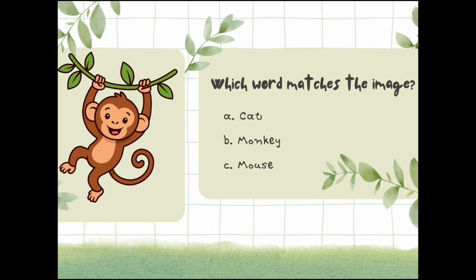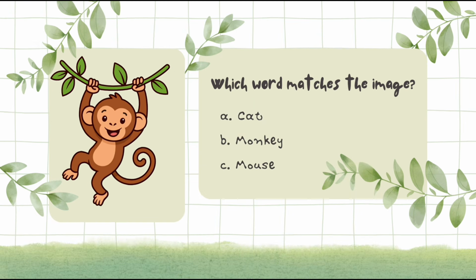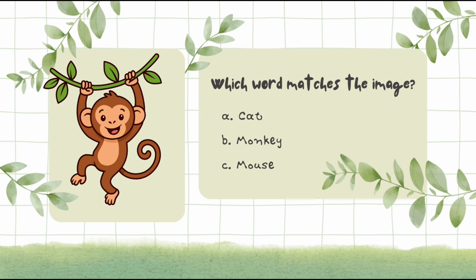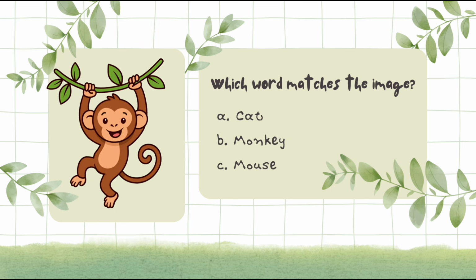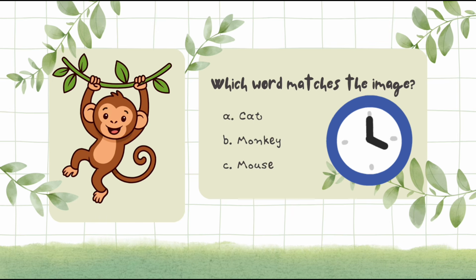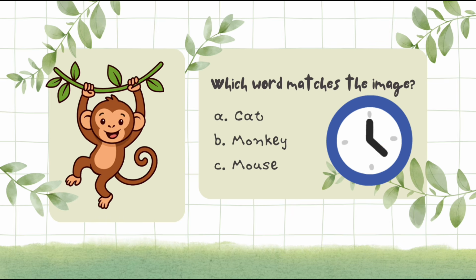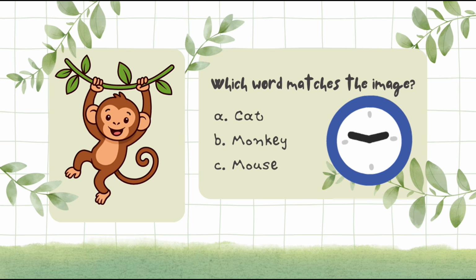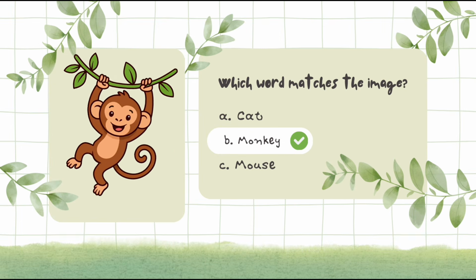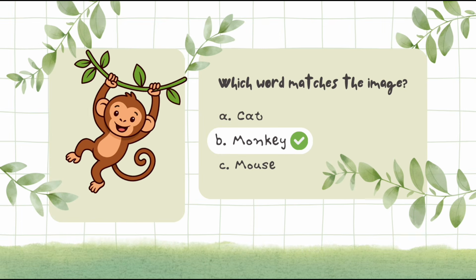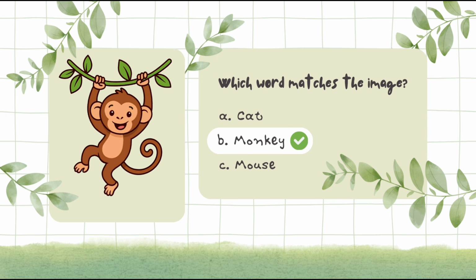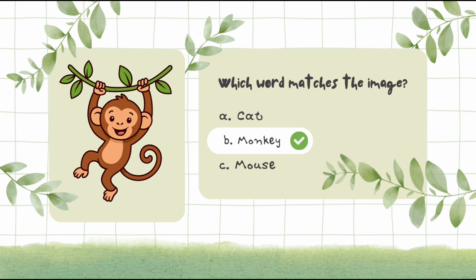Kids, which words make the image? A. Cat. B. Monkey. C. Mouse. Yes, kids, the image make the option B. Monkey. This is a monkey.